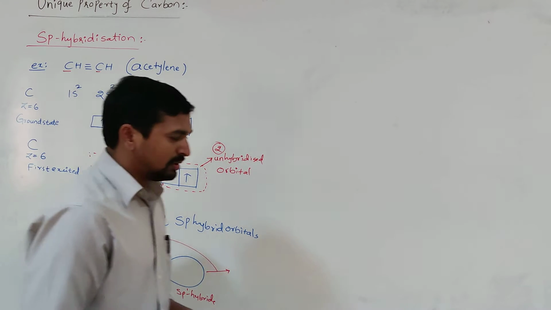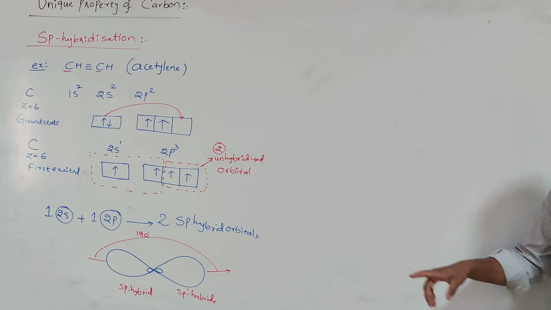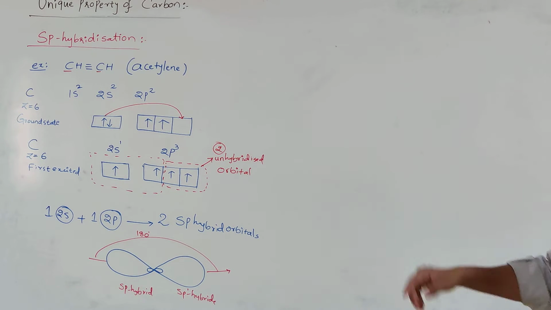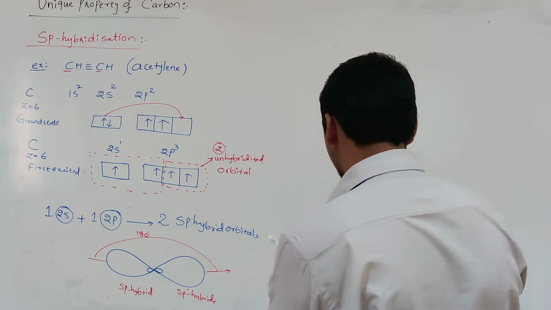So now at each carbon atom, there are two sp hybrid orbitals and two unhybridized orbitals, which I will draw here.